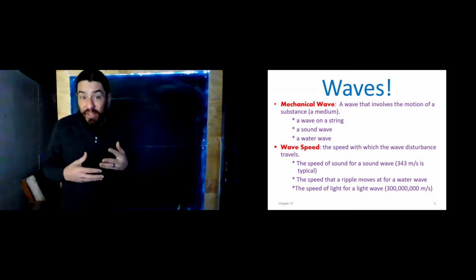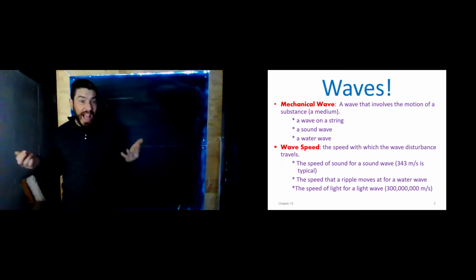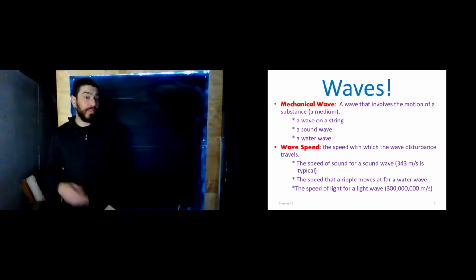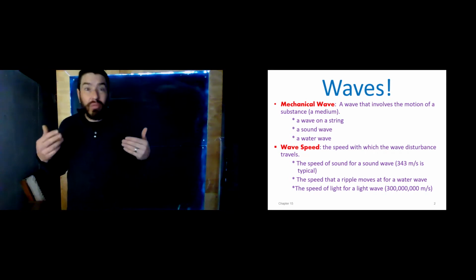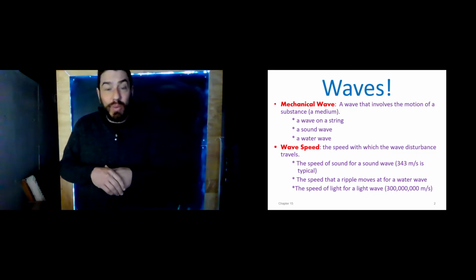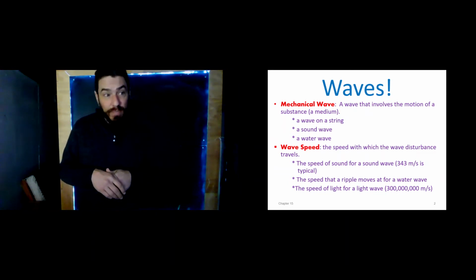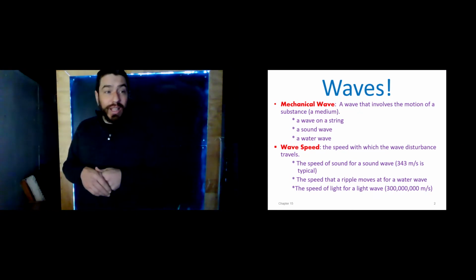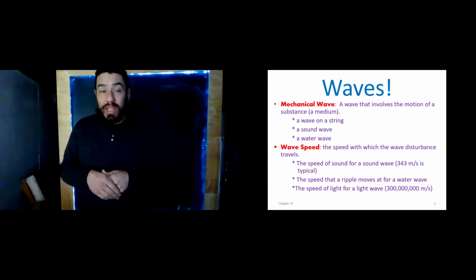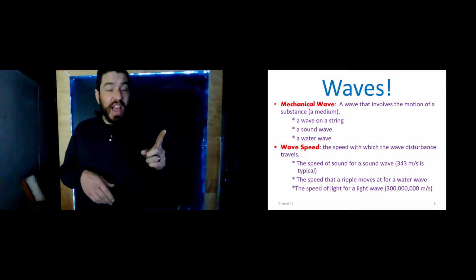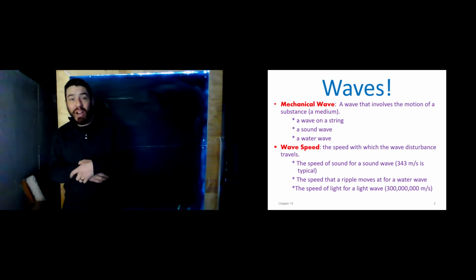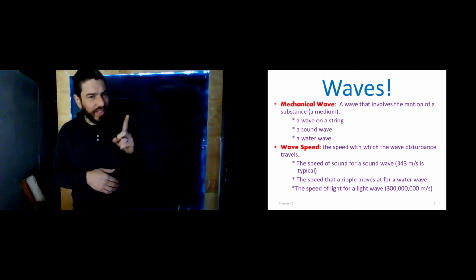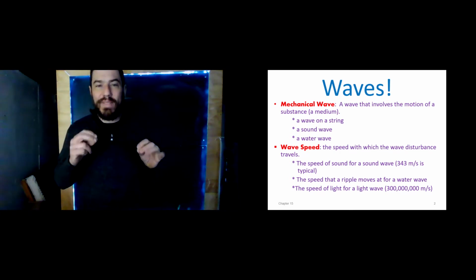Light is a wave, and light travels very fast, but not infinitely fast. That's something that scientists didn't know about until right around the turn of the century, between the 1800s and the 1900s. The speed of light is 300 million meters per second. That's very fast. About 186,000 miles per second. Very fast, but not infinitely fast. That is the wave speed.